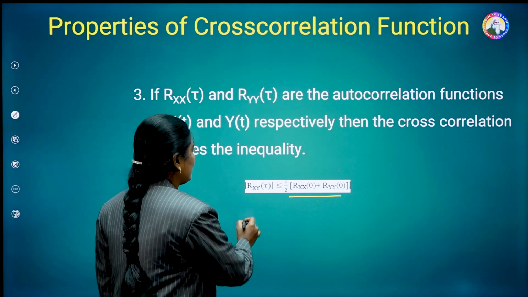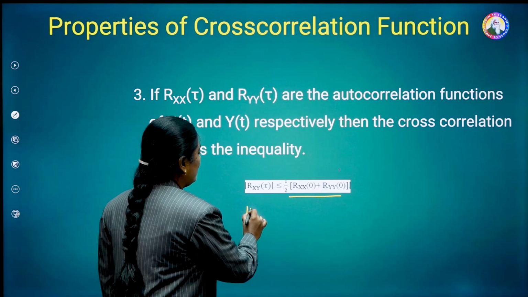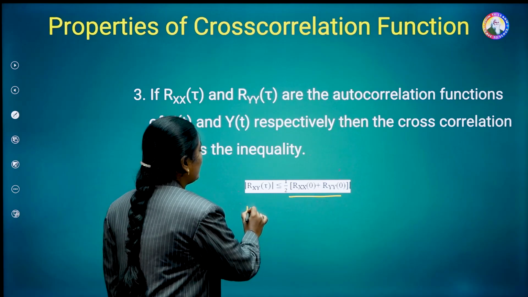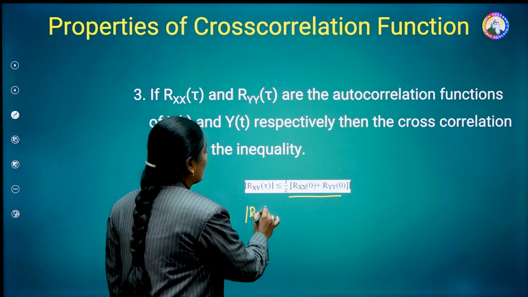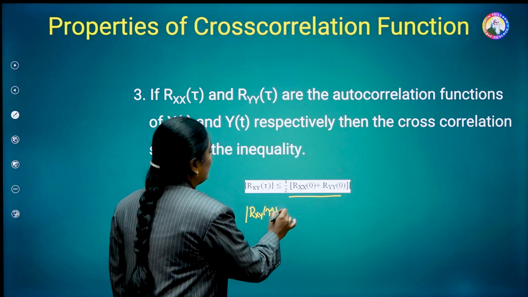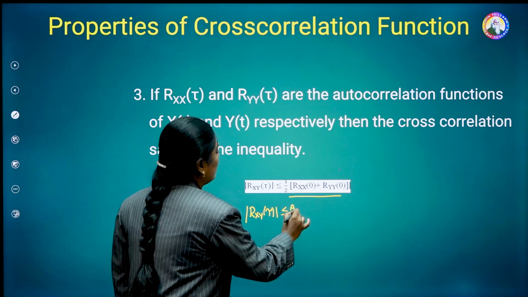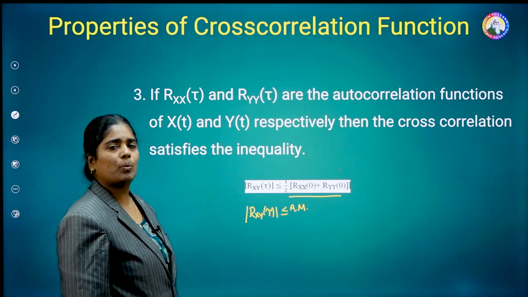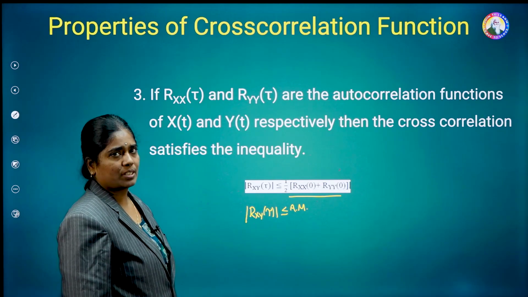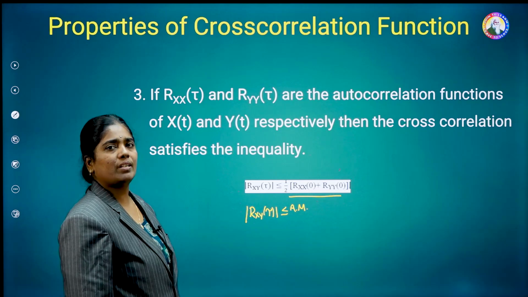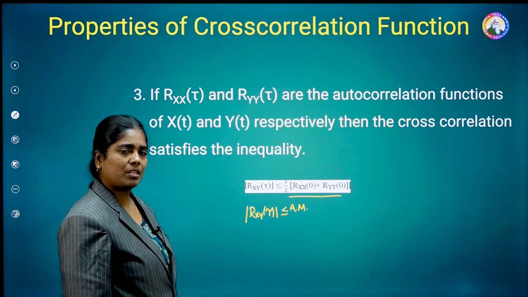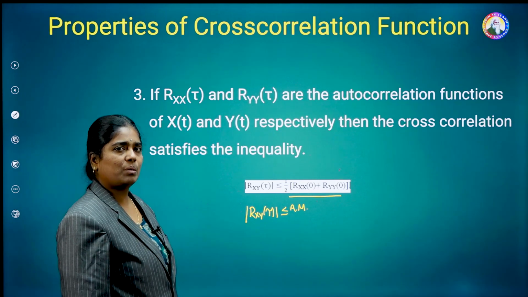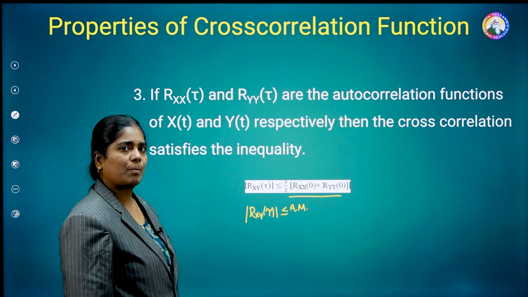So in this case, the cross correlation function Rxy of tau is less than or equal to the arithmetic mean of the two random processes x of t and y of t at the origin. So two boundary values are there for the cross correlation function. The previous one is the geometric mean, and now it is the arithmetic mean.